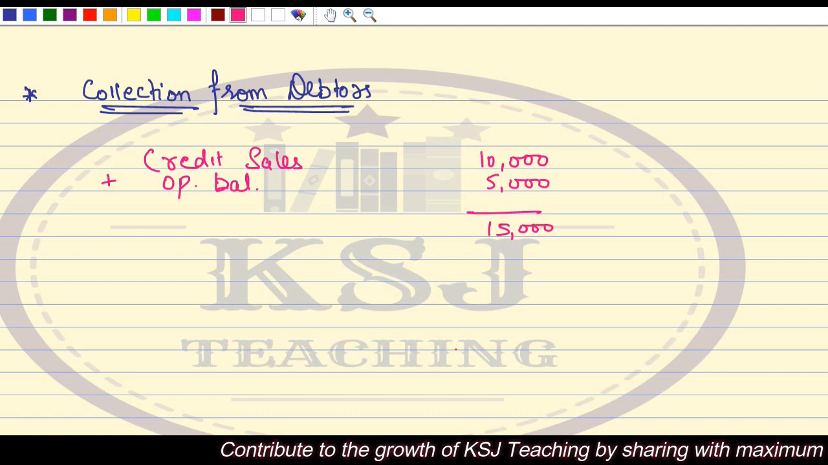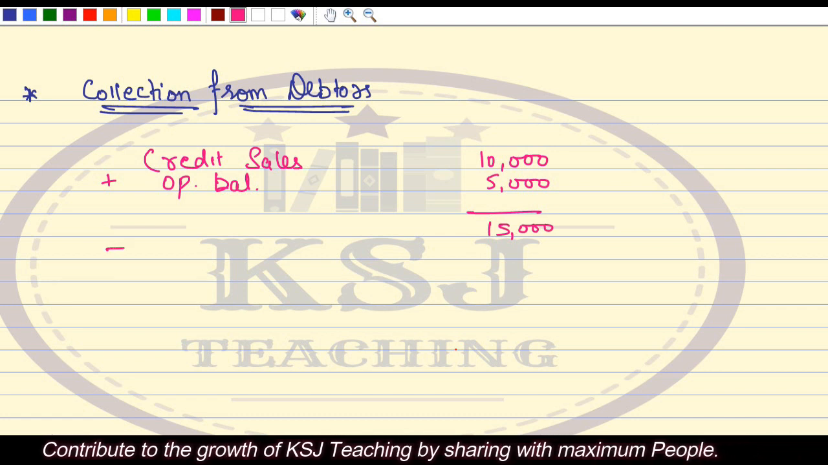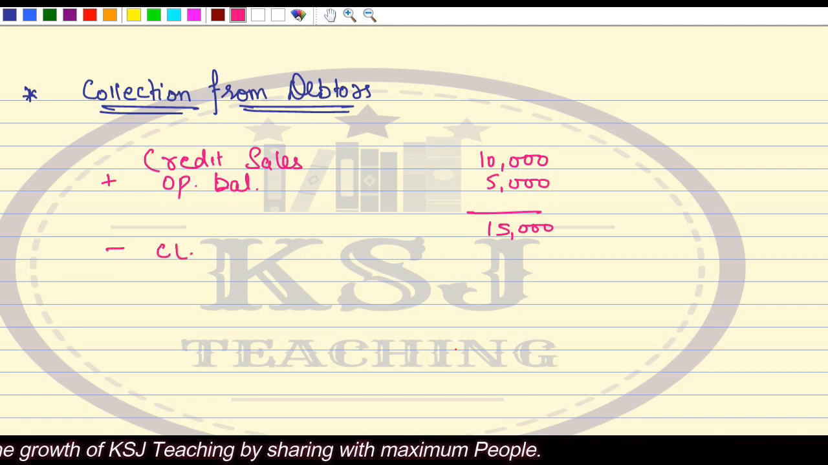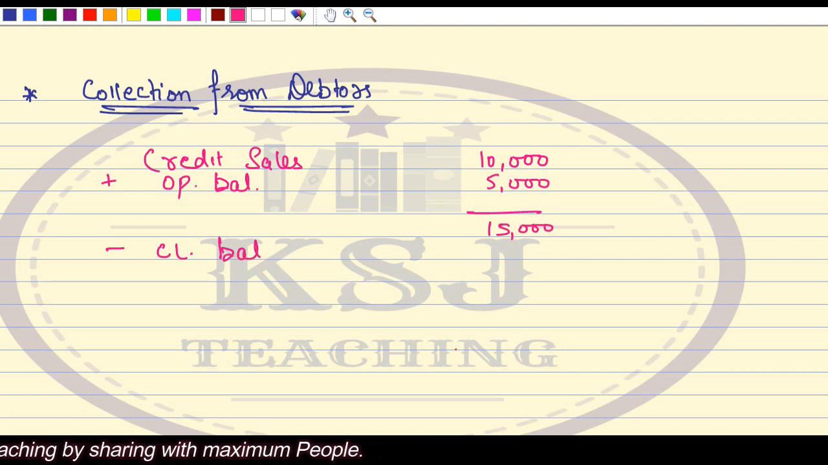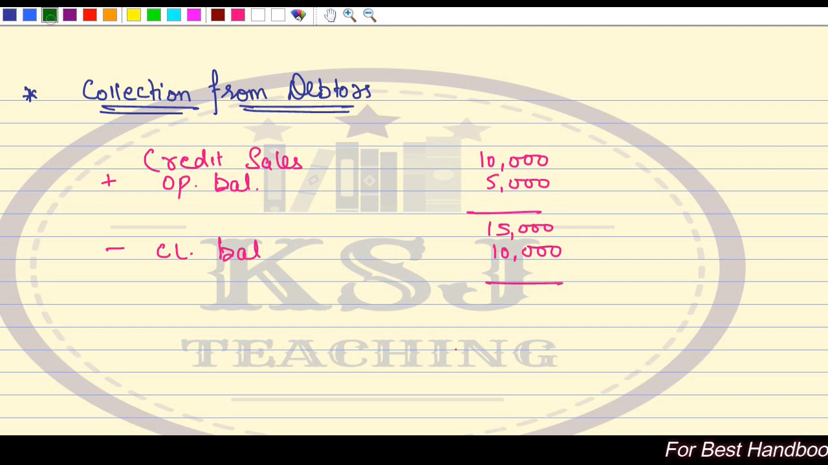Now at the end of the period, at the end of this particular month, when you check, your closing balance was 10,000 rupees. Right? So where is the remaining 5,000, sir? Where is the remaining 5,000?